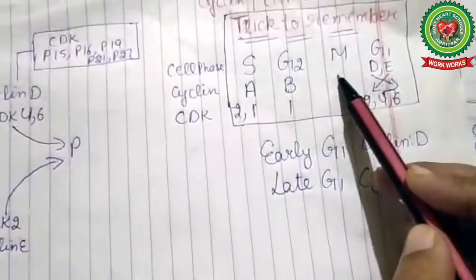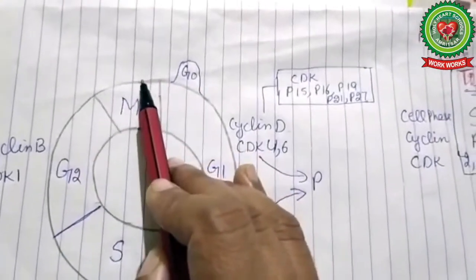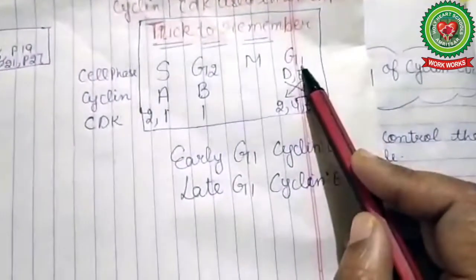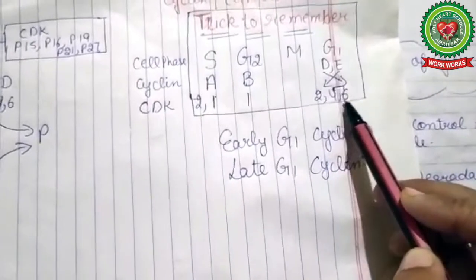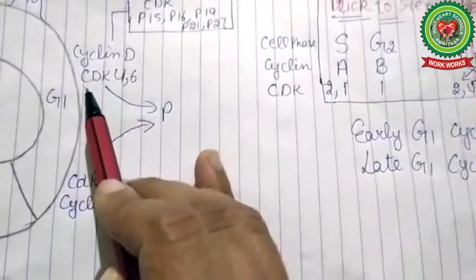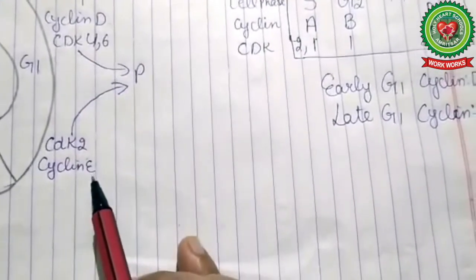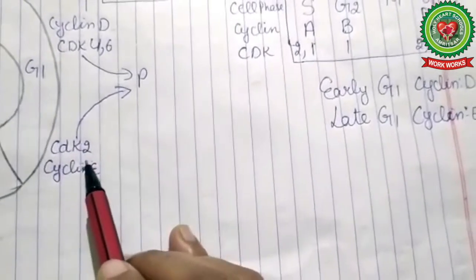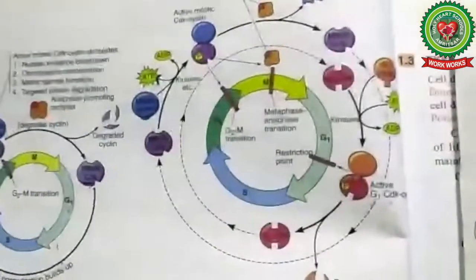Then in M, there is no cyclin and CDK. Now look at the diagram. There is no CDK and cyclin there. In G1, in the early stages, cyclin D binds with CDK 4 and 6. Cyclin D binds with CDK 4 and 6. And in the late stages, cyclin E binds with CDK 2. Now again look at the diagram.